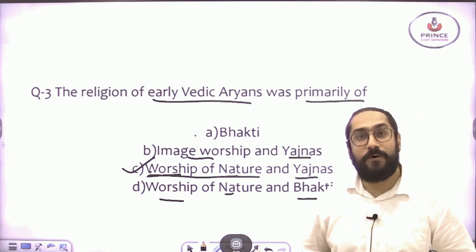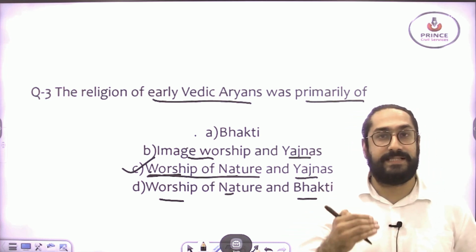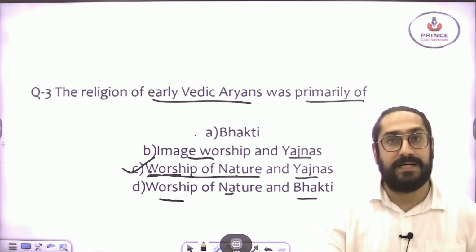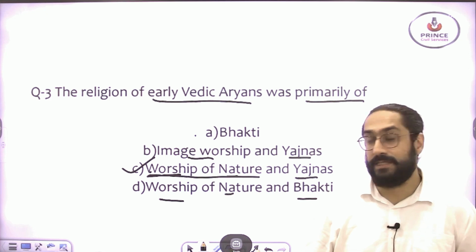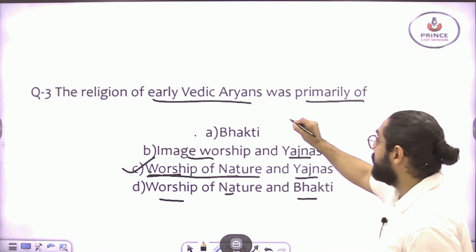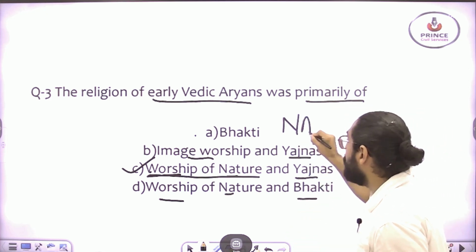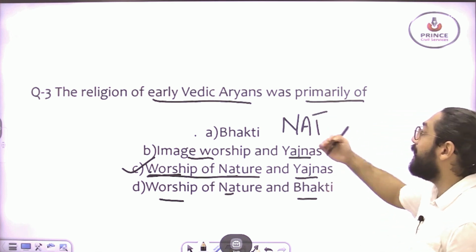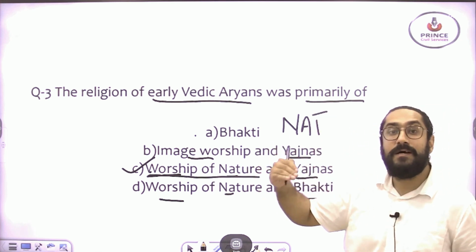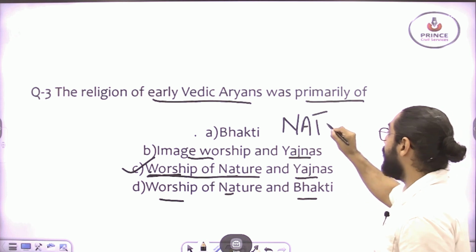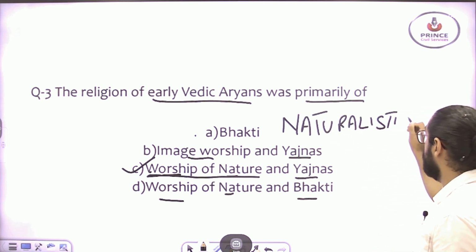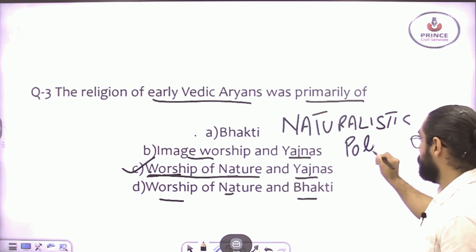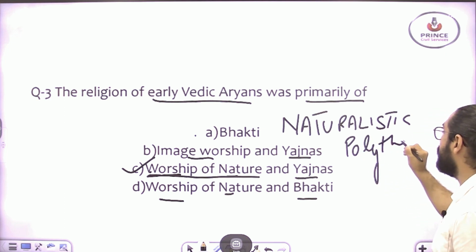So what they did was personify the forces of nature and start worshipping them as gods and goddesses. This phenomenon of worshipping many gods, the worship of the forces of nature, is known as naturalistic polytheism.